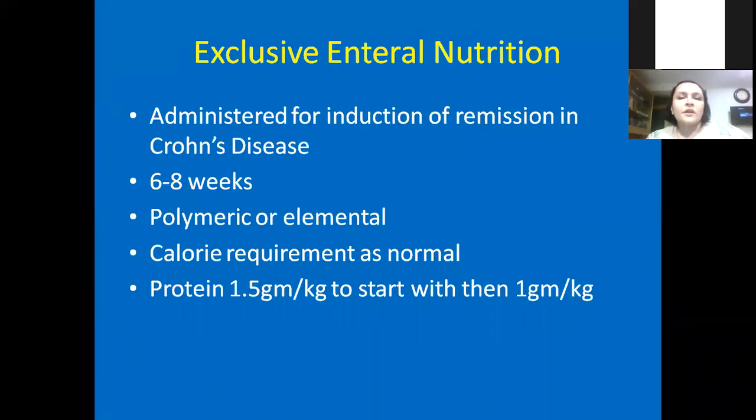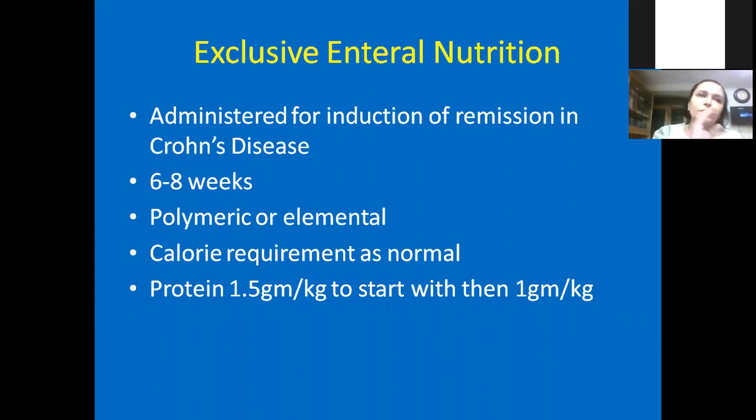So exclusive enteral nutrition, a few words about it, because this is a nutritional therapy. Typically we used to do it with Modulen in Western countries, and we give this exclusive diet for 6 to 8 weeks. It can be polymeric, it can be an elemental diet, but the patient will only take this and water for 6 to 8 weeks, and this will ultimately induce remission, and they really do very well. Then at the end of 6 weeks, we start the immunomodulators and maintain the remission with them.